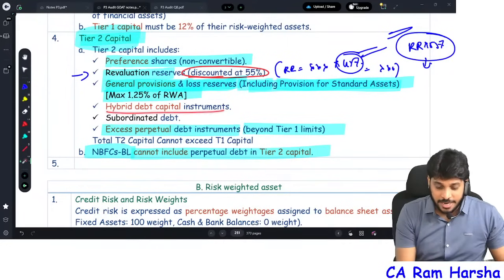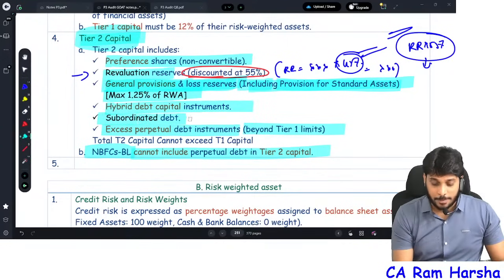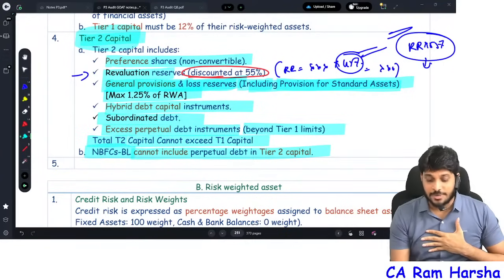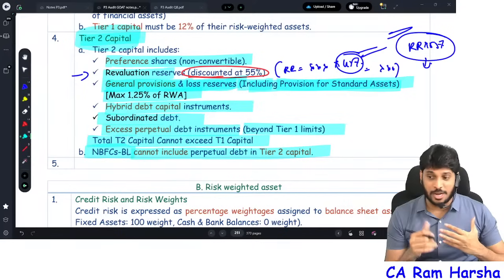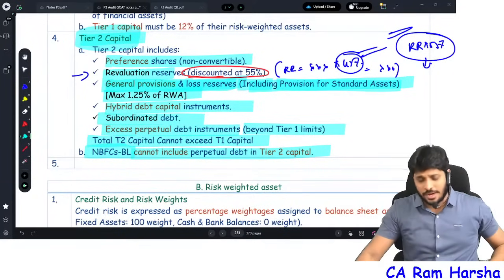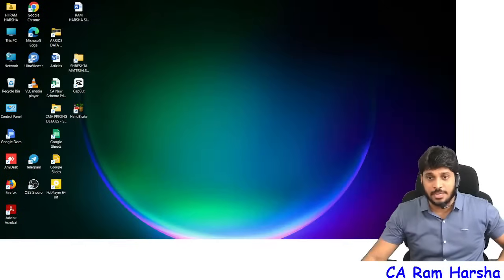Then hybrid capital instruments. That is also tier 2 capital. Subordinate debt is also called tier 2. And remember, total tier 2 capital can never exceed tier 1. If tier 2 capital is more than tier 1, the capital requirement ratio is not satisfied. Now, let's solve one MTP question straight away.